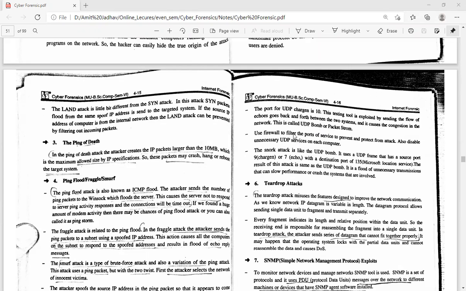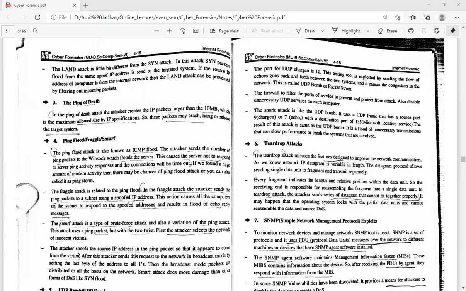Usually we use a firewall to filter the port services to protect from the attack. Also disable the unnecessary UDP services on each computer. So to prevent this type of attack, we have to use the firewall. It will filter all the packets before they reach the system.